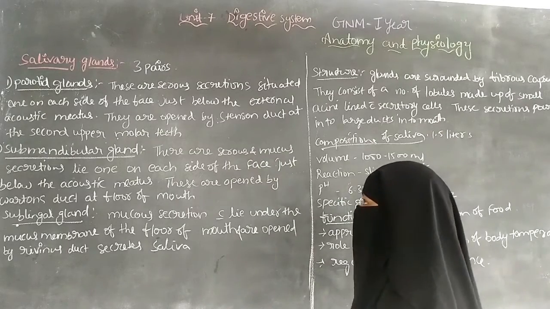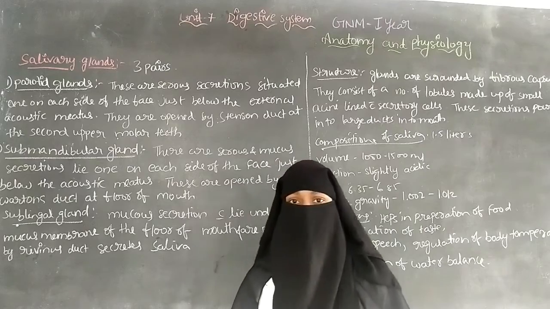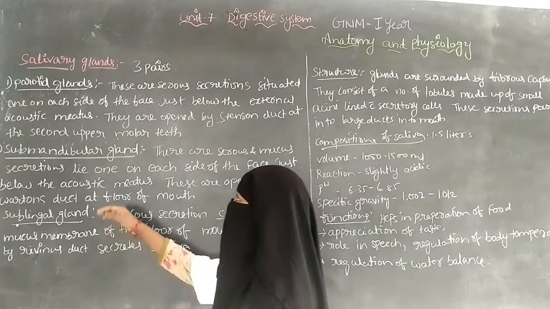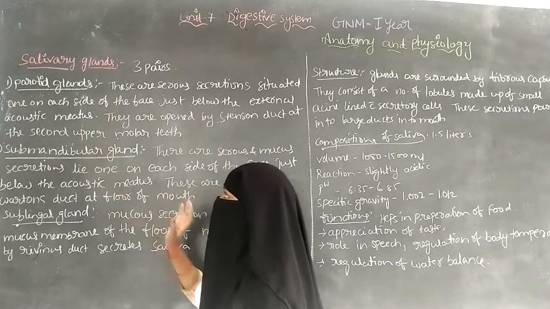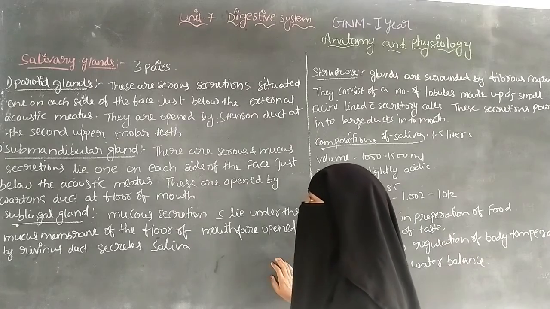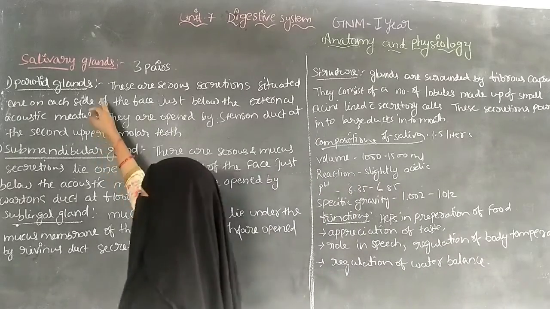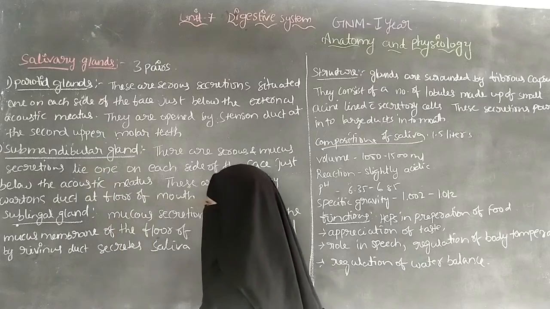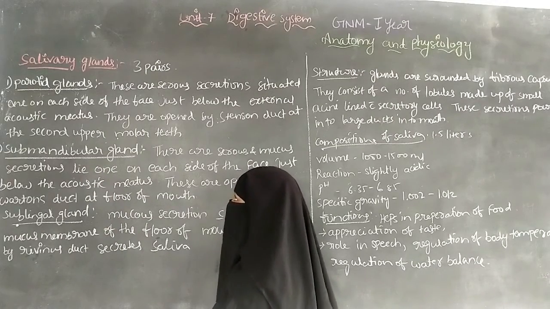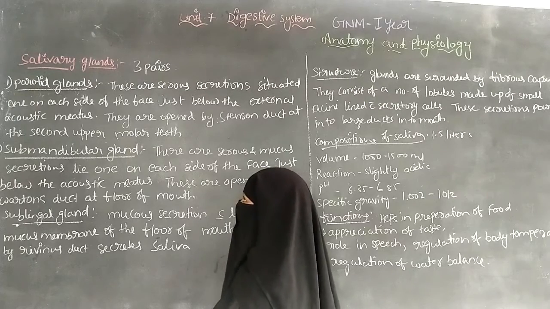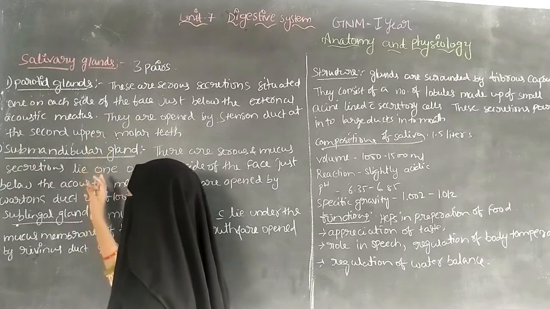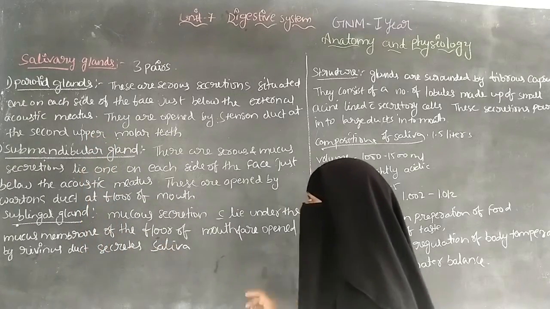The salivary glands also help the digestive system. The salivary glands include three pairs of glands: the parotid gland, the submandibular gland and the sublingual gland.